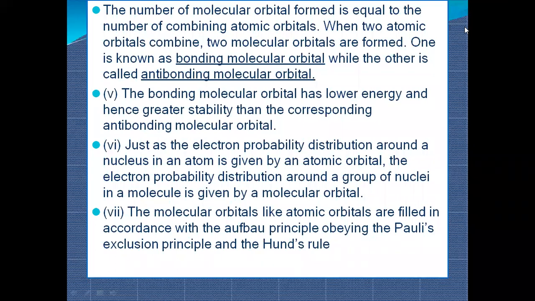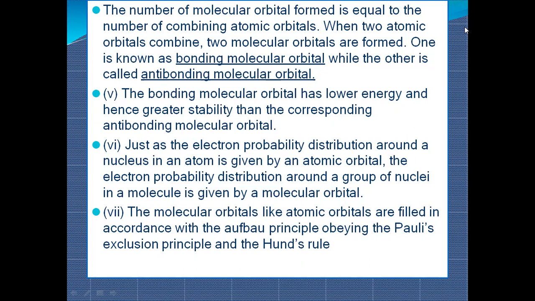Next, the number of molecular orbitals formed is equal to the number of combining atomic orbitals. We know that however many atomic orbitals combine, they will form the same number of molecular orbitals. So let's take an example.